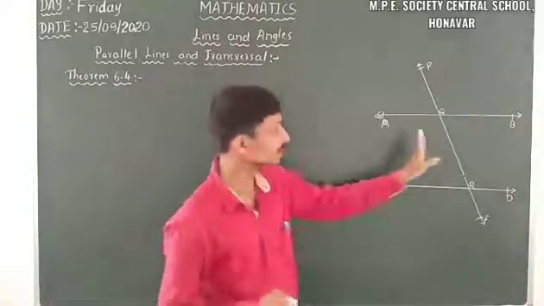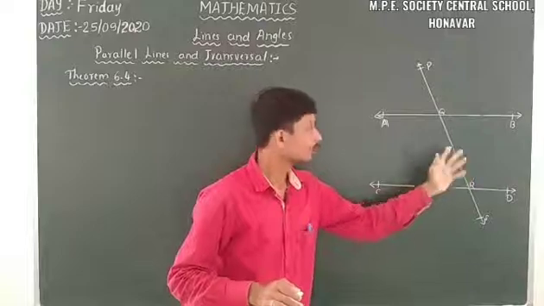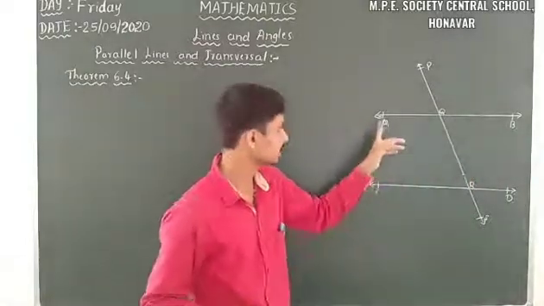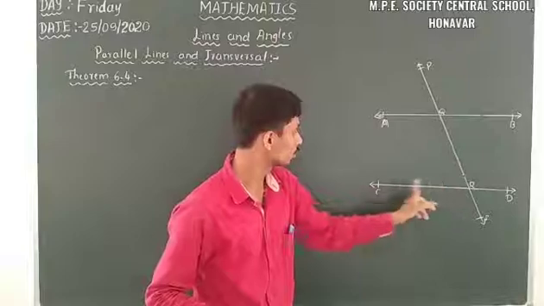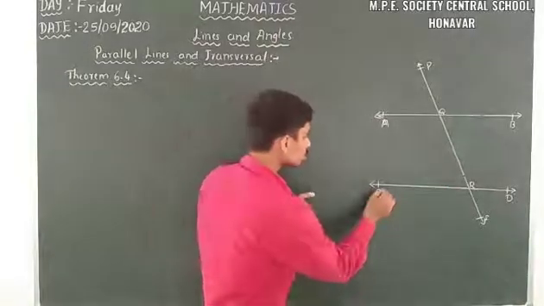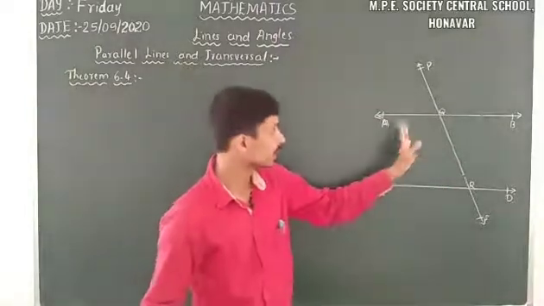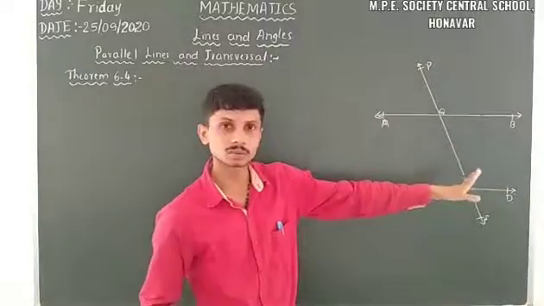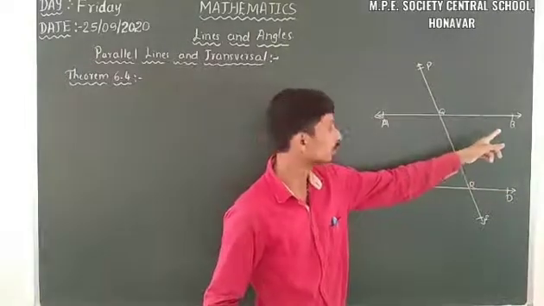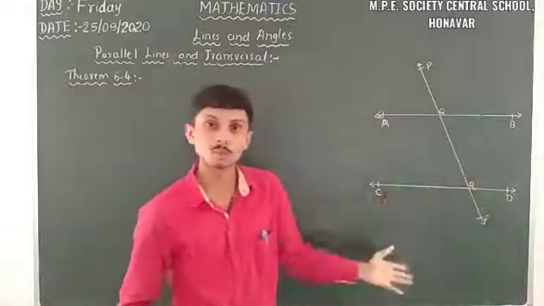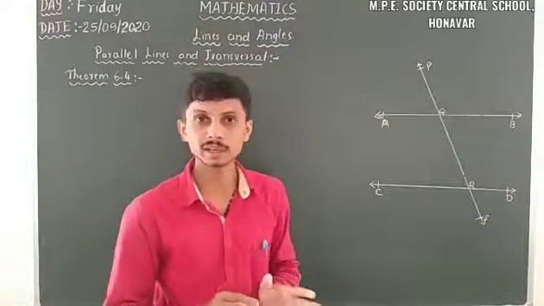On one side there are two interior angles, AQR and QRC, and their sum is 180 degrees. On the other side, BQR and QRD, and their sum is also 180 degrees.